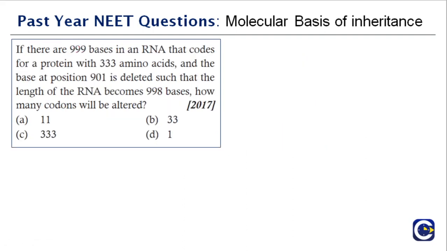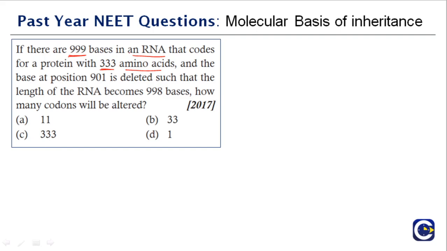This is again an application based question. It is a long question, but if you read it properly and if you know the concepts, it will be very easy. If there are 999 bases in an RNA that codes for a protein with 333 amino acids. Why is this? Because one amino acid is coded by 3 nucleotides. Codon is a triplet. So 333 multiplied by 3 is 999.